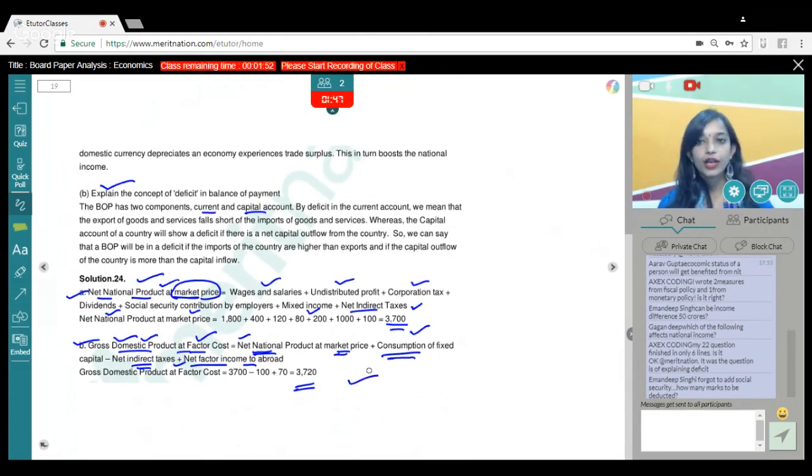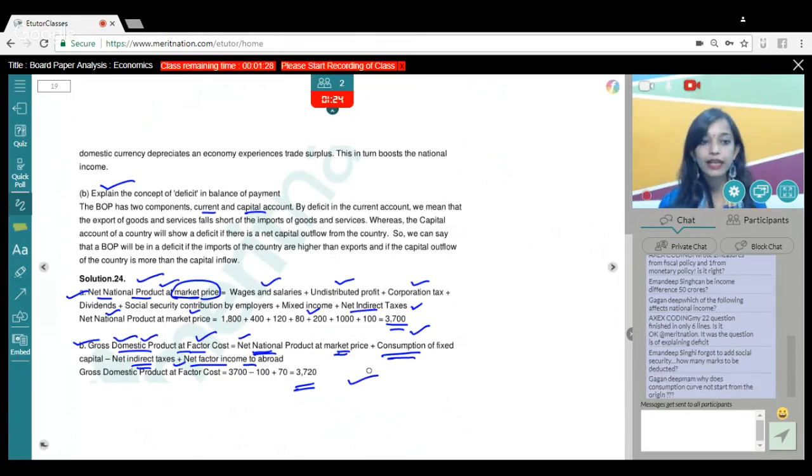Okay. So I hope these were the solutions, guys. I hope you did well. Okay, the 22nd question is only 6 lines. Alex, you had to explain deficit, yes, but in 6 lines we could not have explained everything here because the time is short. But you could have explained deficit using the relevant accounts and the relevant formula, that is exports, imports, outflow and inflow of capital, etc. So I hope you did well, guys.